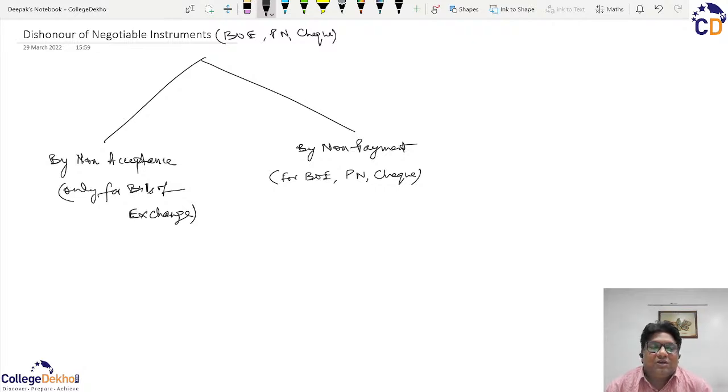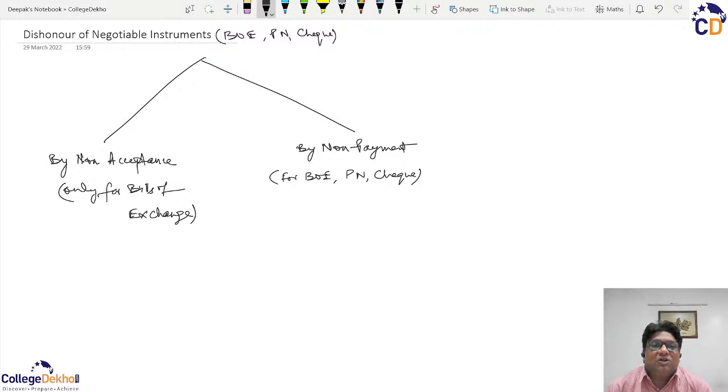So which are the instruments which are sight instruments, which need to be presented for sight, and those which are time instruments, they need to be presented on maturity. So once the instruments are presented for sight or after their maturity, they are due for payment, and it is the responsibility of the liability holder, or it is the right of the holder to receive the payment on such negotiable instruments. So in case of bill of exchange, the drawee should pay, and the holder has the right to receive the payment.